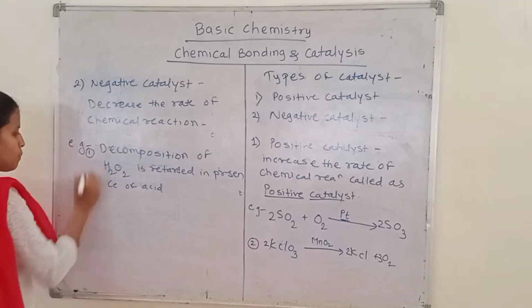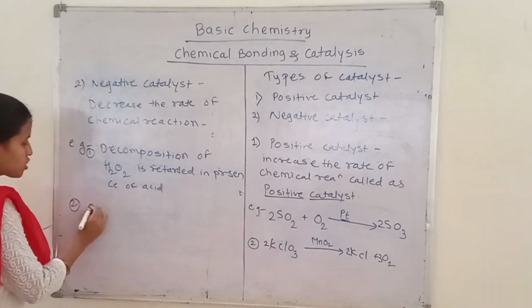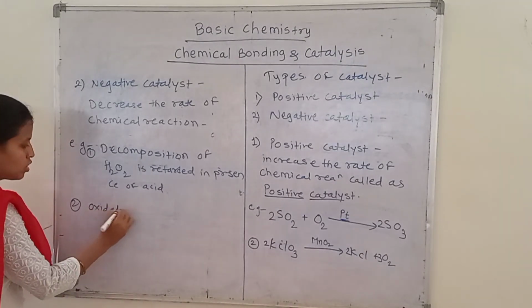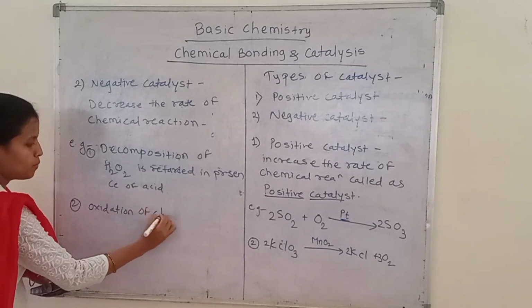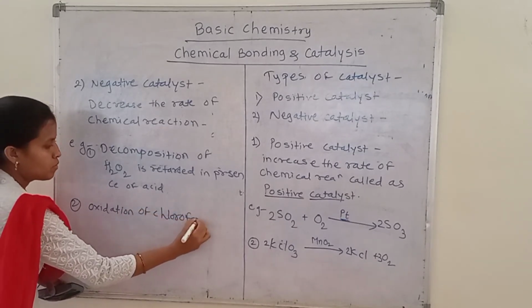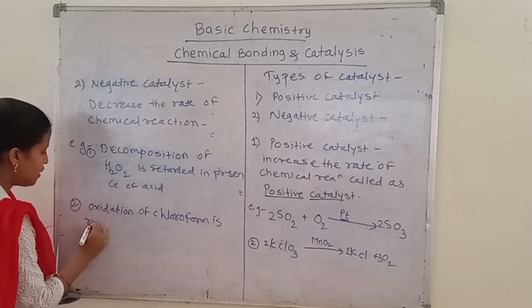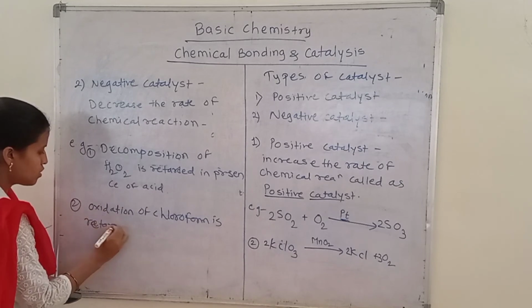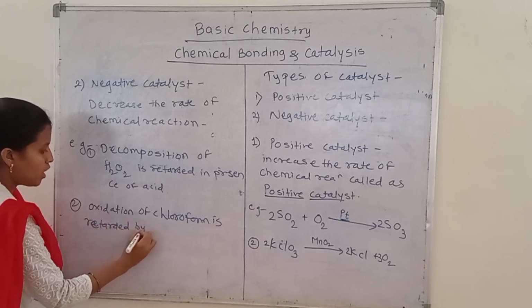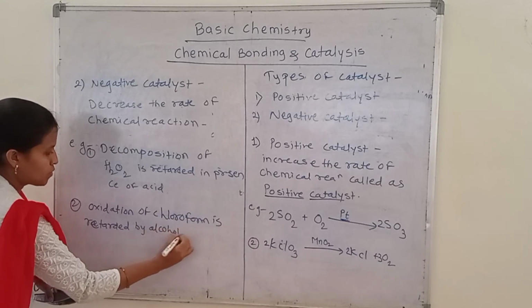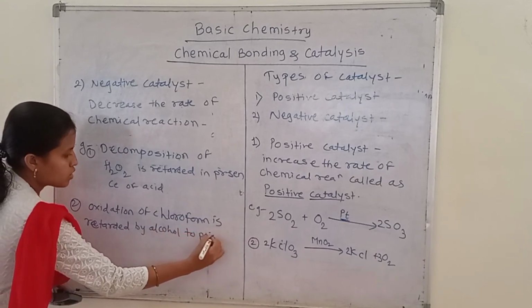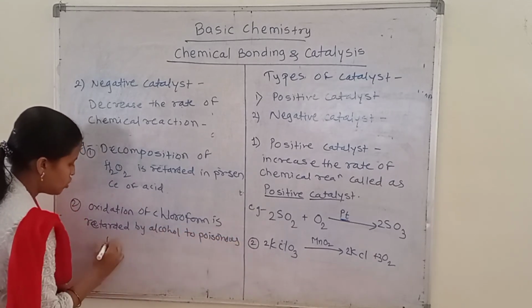This is one example. Another example is oxidation of chloroform is retarded by alcohol to poisonous phosgene.